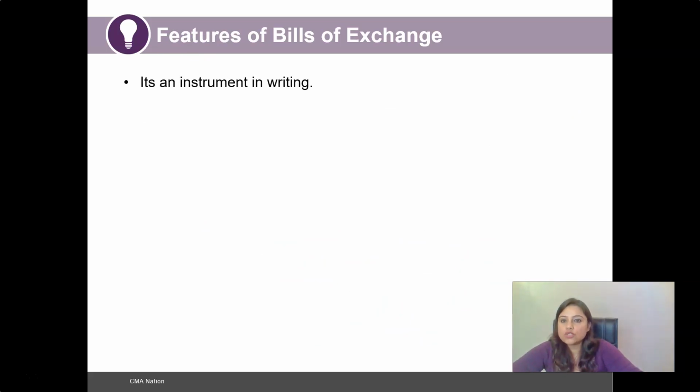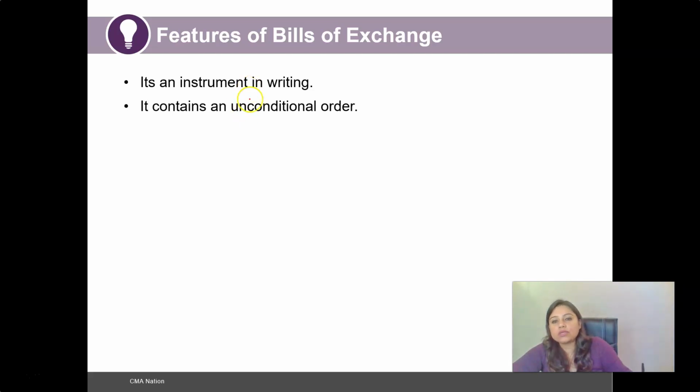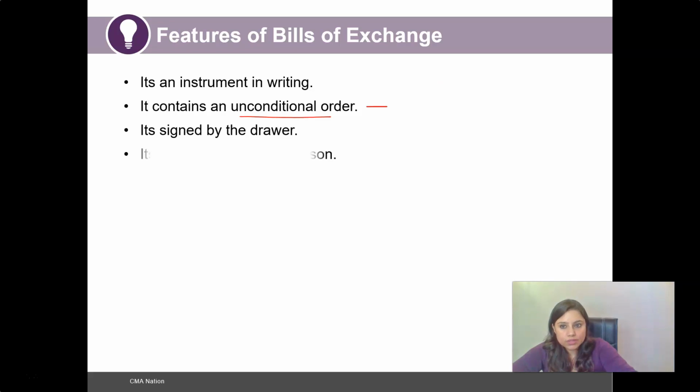So now, after looking at the definition, let us quickly take a look at the features of bills of exchange. First and foremost, it is a written record, or an instrument in writing. It contains an unconditional order that the customer is bound to make full settlement of the products that have been procured from the seller, and such sum that is due is to be paid to the seller only. Then it is signed by the drawer, and it is drawn on a specific person.